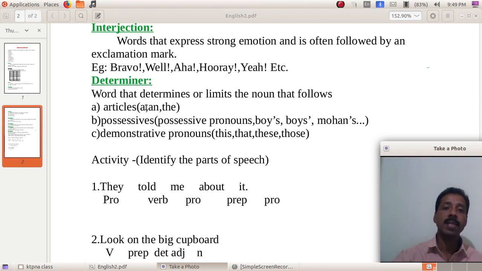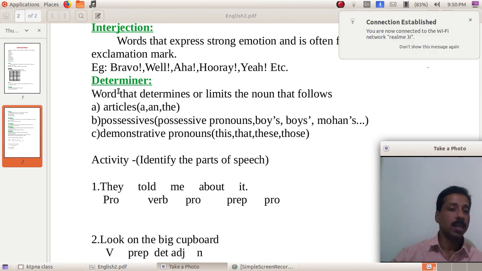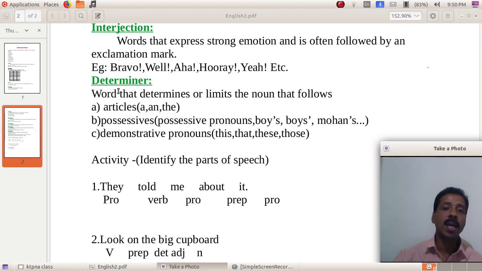All the words that determine or limit a noun are called determiners. Mainly three categories of words are called determiners. Which are they? I have mentioned it here. All the articles are determiners: a and the.